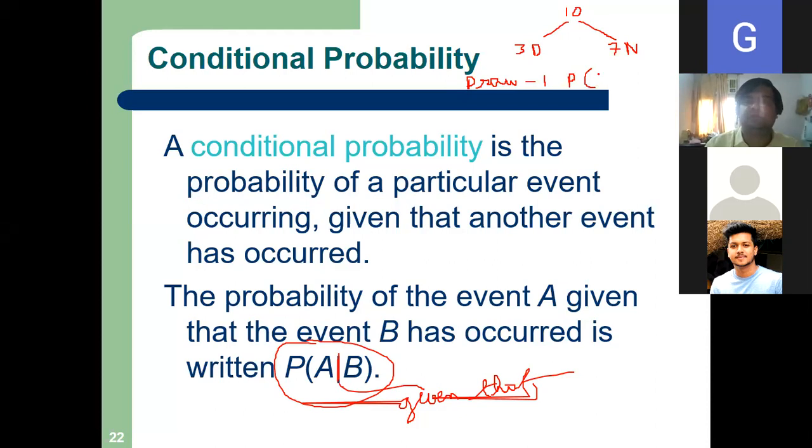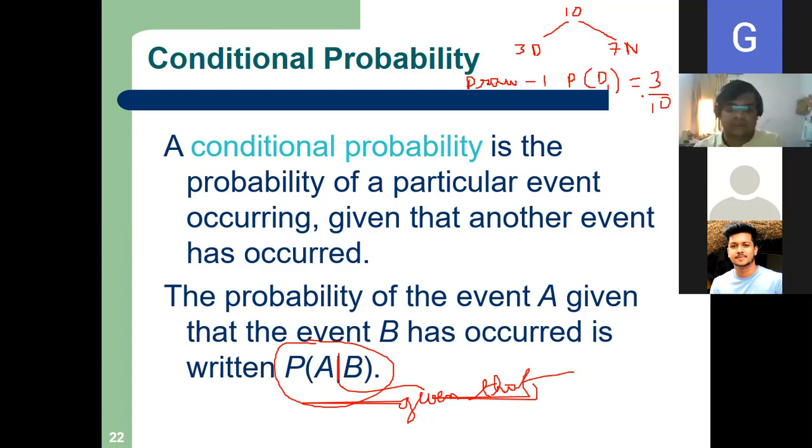3 by 10. Yes, 3 by 10. All of you are clear? Any doubt? In my fridge, there are 10 total Coke bottles. 3 are diet, that means less sugar content, and 7 are normal, that means normal sugar content.